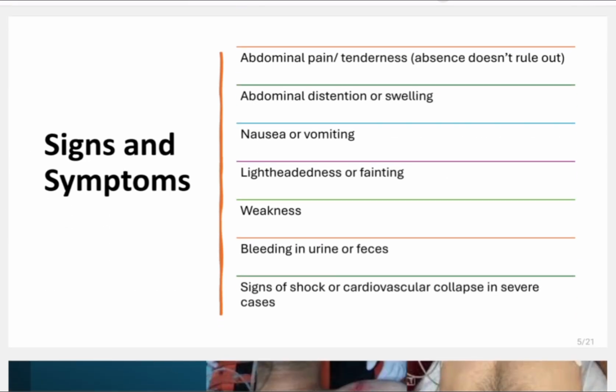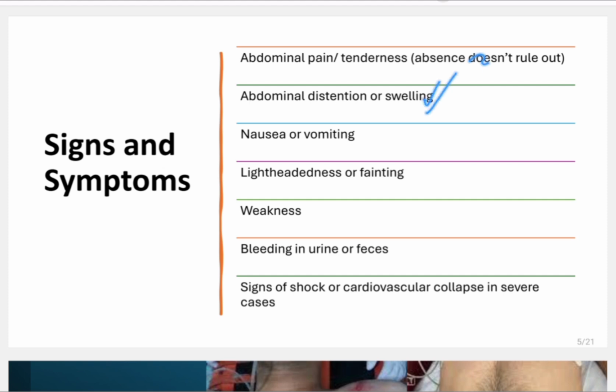Okay. So what are the signs and symptoms of blunt abdominal trauma? There can be abdominal pain and tenderness, but the absence of abdominal pain and tenderness doesn't rule out blunt abdominal trauma. If the patient comes to you and says that I don't have abdominal pain or tenderness, that doesn't mean that he doesn't have any internal injury. You will always do the management as if there is an internal injury. You will check for internal injury. We will discuss that.